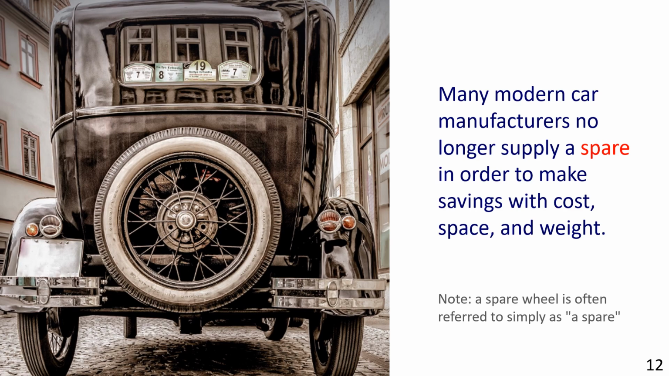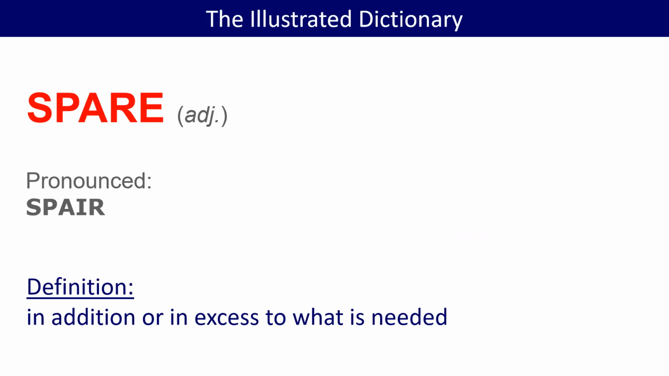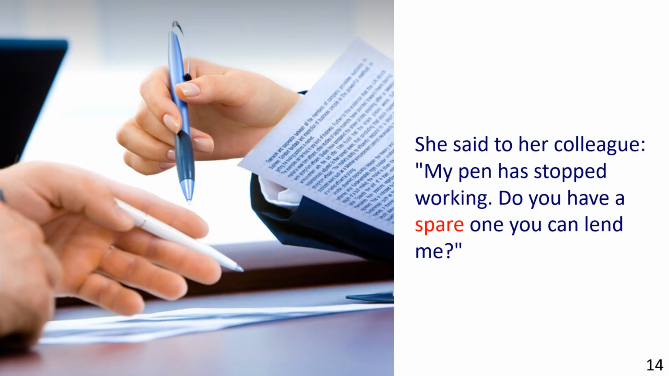Now let's see spare used as an adjective. Definition: in addition or in excess to what is needed. In the picture we see 2 people holding pens. The sentence reads, "She said to her colleague, 'My pen has stopped working. Do you have a spare one you can lend me?'" Here, spare one refers to a pen the other person has which is extra or that they're not using.